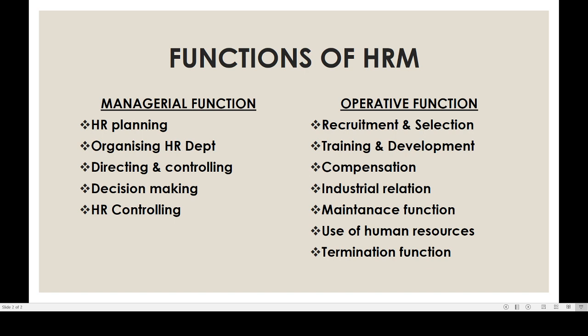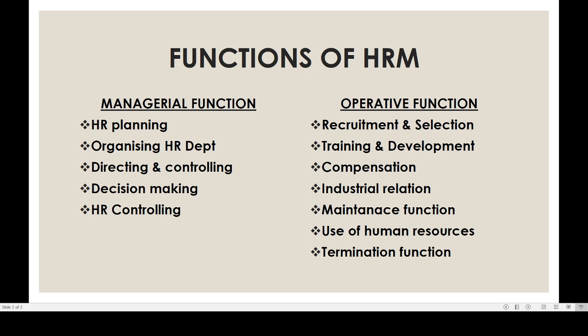Layoff means terminating the job of an employee for a few periods due to lack of material, money, etc. But retrenchment means the complete termination of the job of the employee from our organization due to downsizing. So these are the functions of HRM.